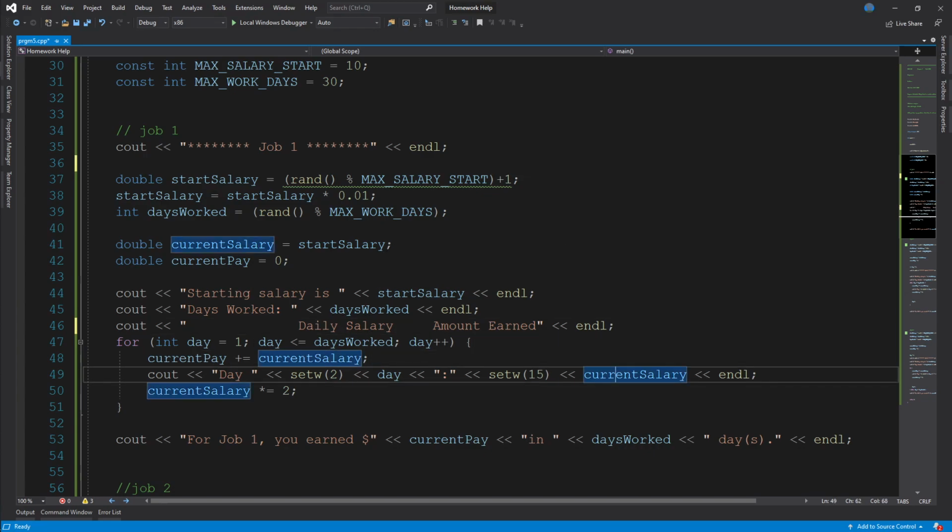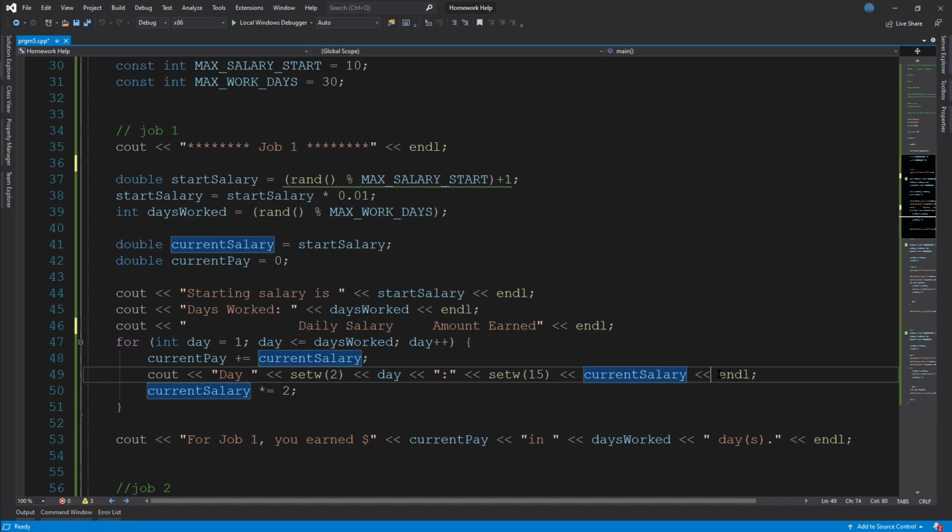And I think that actually changes the spacing inside as well. Let me see what number I put in there. Here we go. Looks like 15 and 17. So we can keep the setw 15 in there.